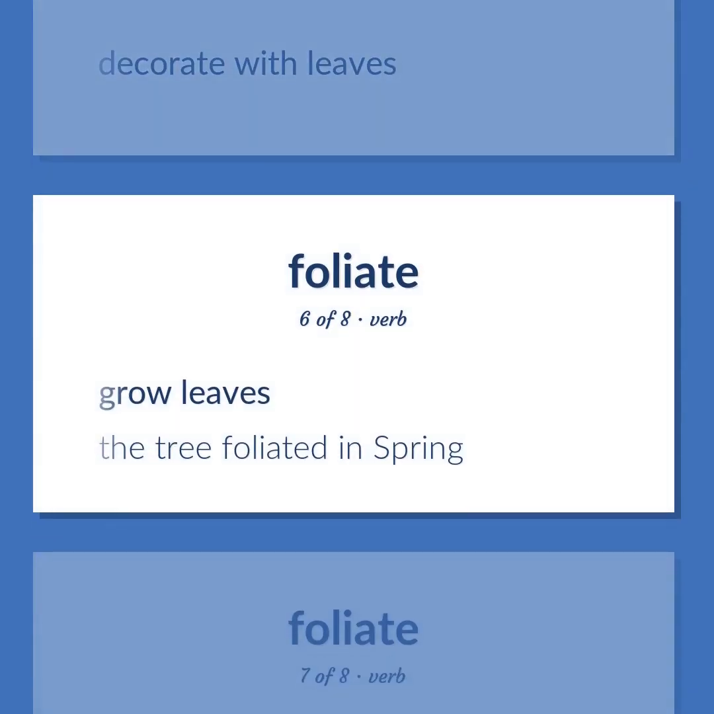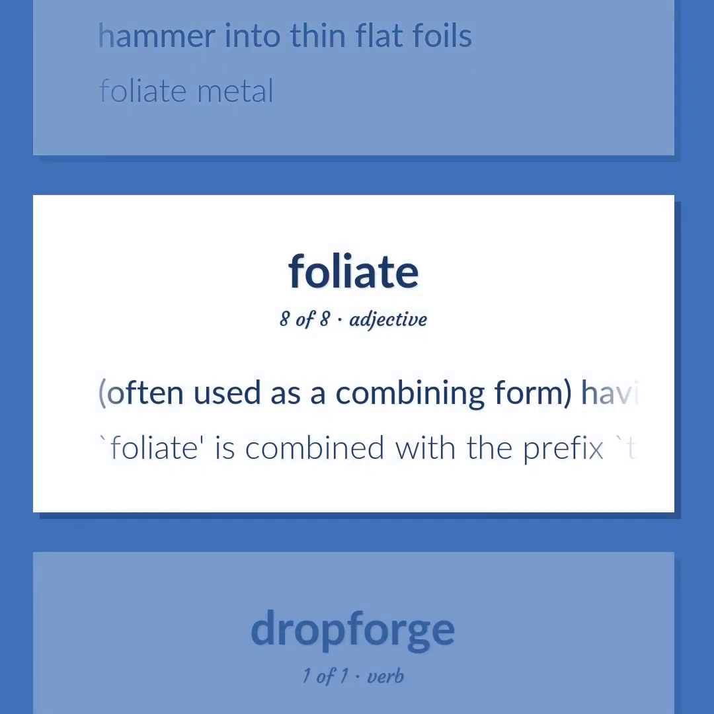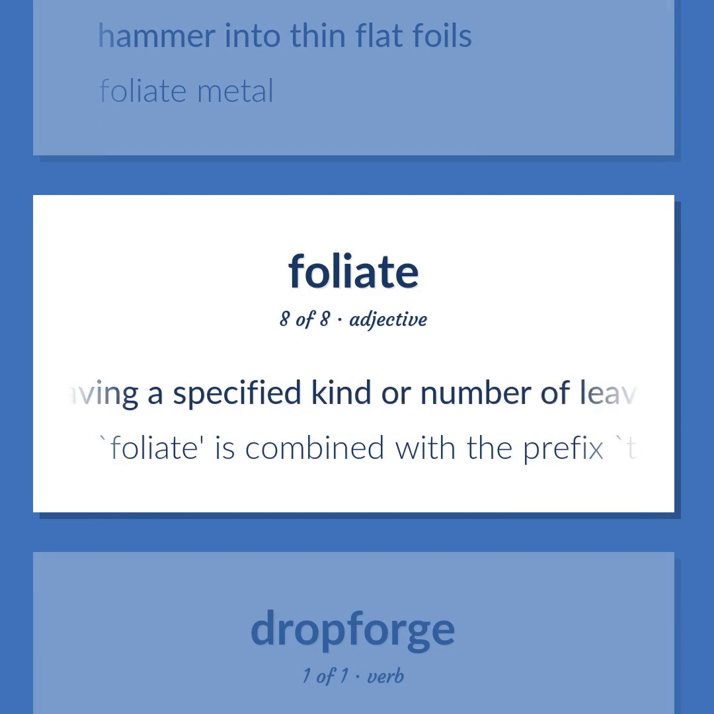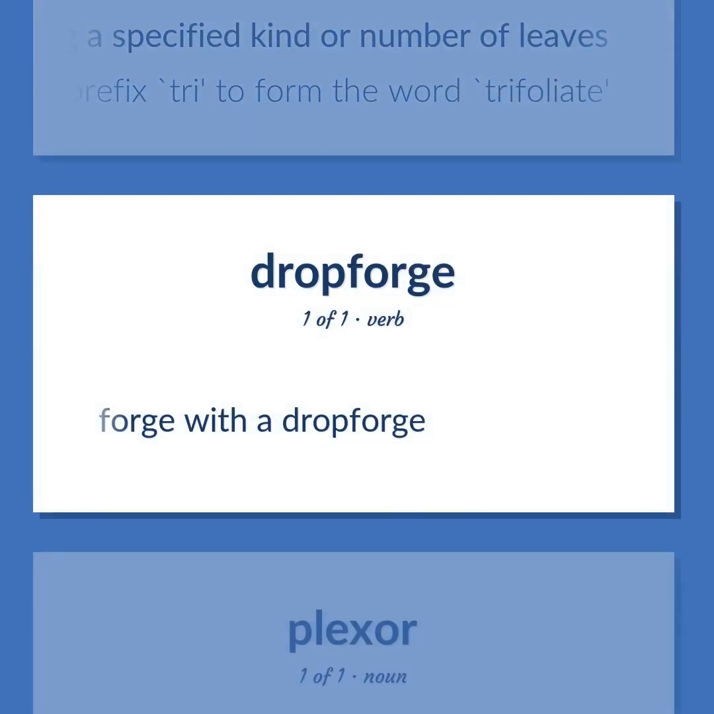Grow leaves. The tree foliated in spring. Hammer into thin flat foils. Foliate metal. Often used as a combining form, having or resembling a leaf or having a specified kind or number of leaves. Foliate is combined with the prefix tri to form the word trifoliate. Forge with a drop forge.